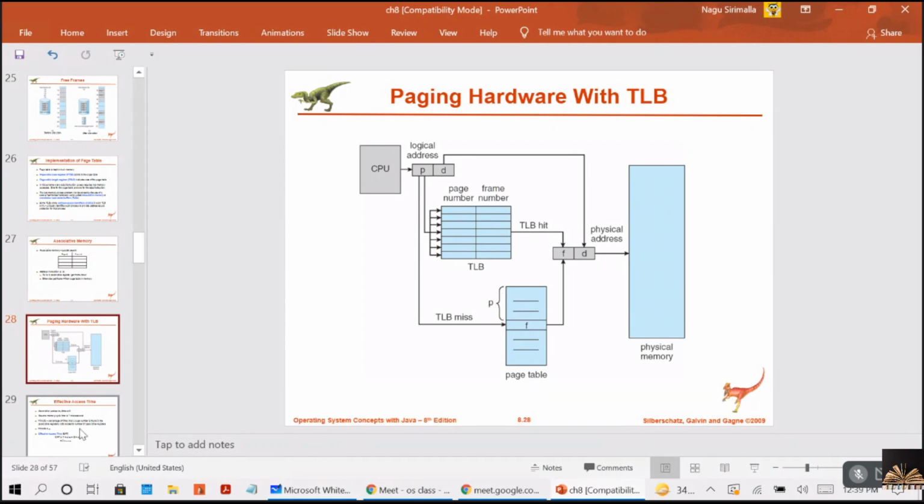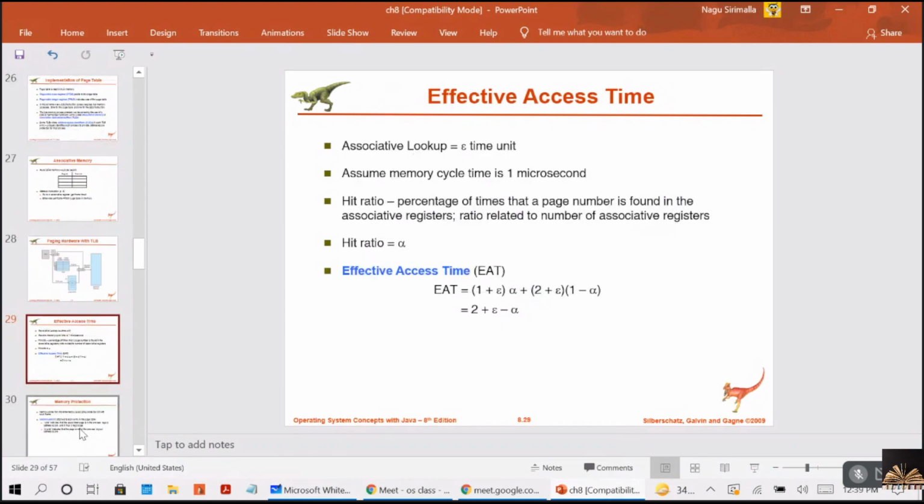So effective access time is the sum of the time taken for a page to be accessed for the TLB hit ratio and the TLB miss ratio.